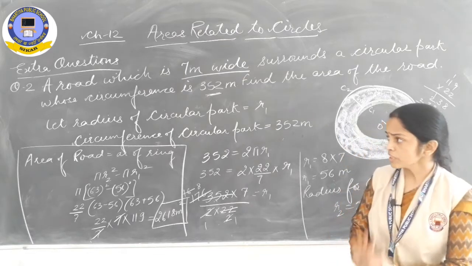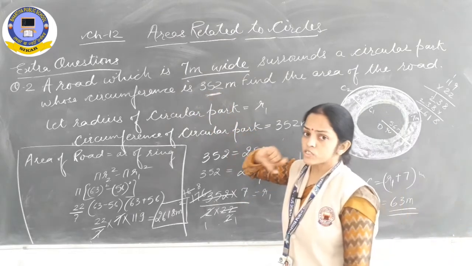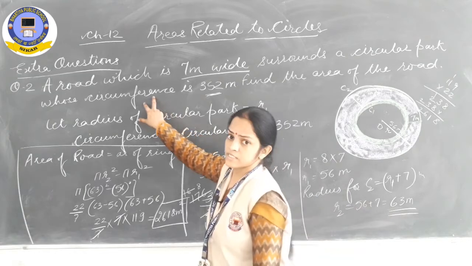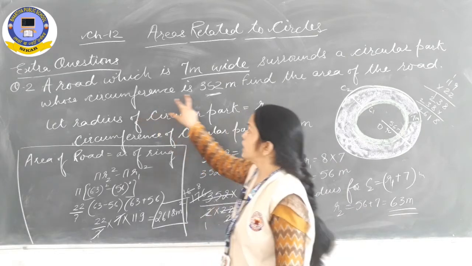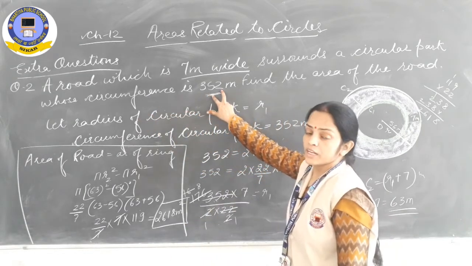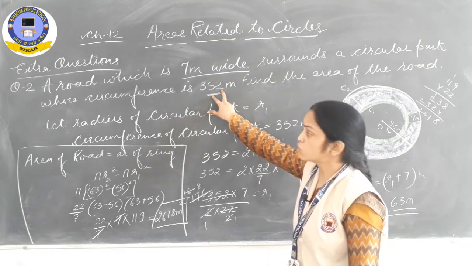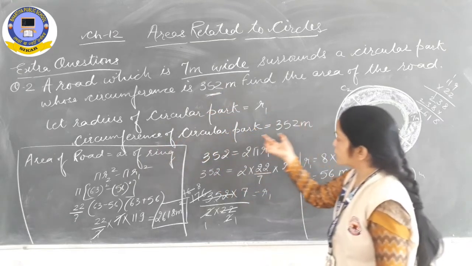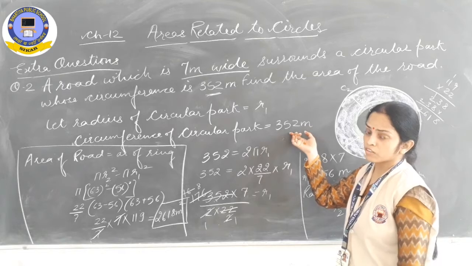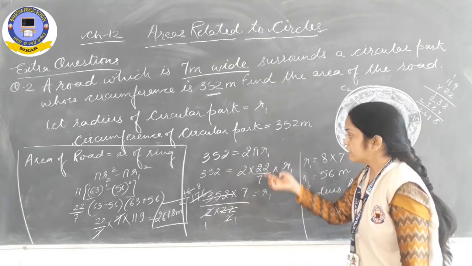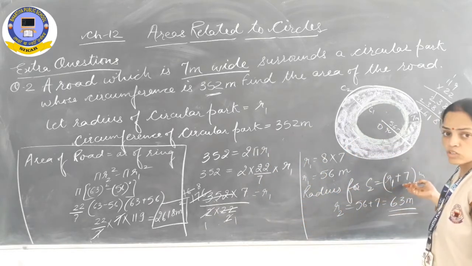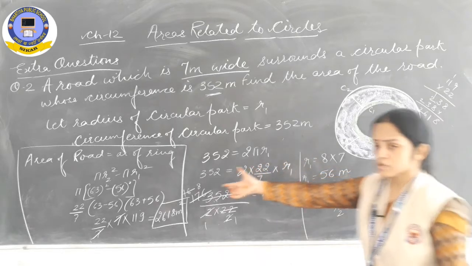Got it? Now see, in the same question, if in spite of this circumference they would have given you the area, then also by applying the area of a circular park, pi r square formula, we can get R1, and then we'll add the width of the road to R1, we'll get R2, then the concept will be the same.